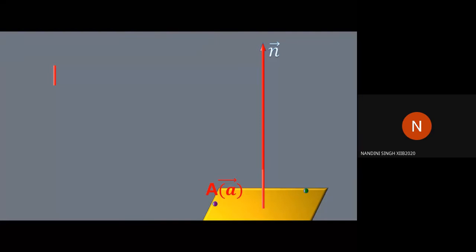Okay, so we have now two conditions in our hand. That is, one is the normal vector which is perpendicular to the plane and is denoted in this PPT as vector n.